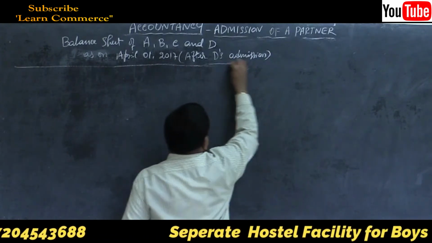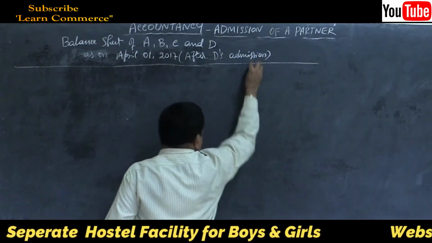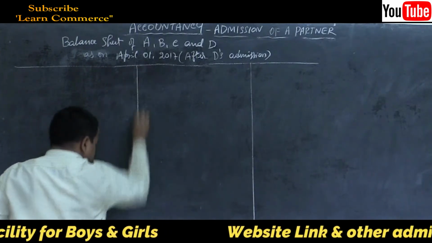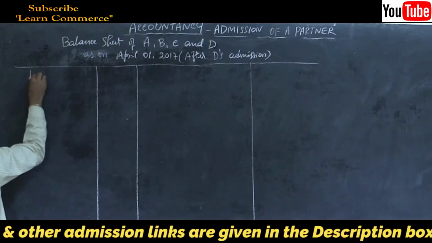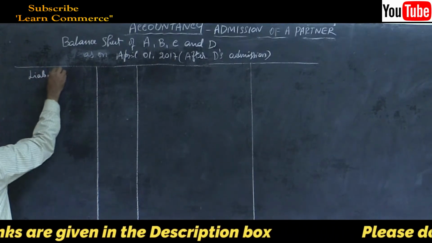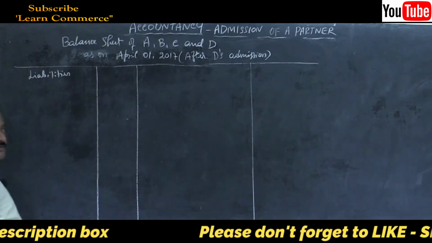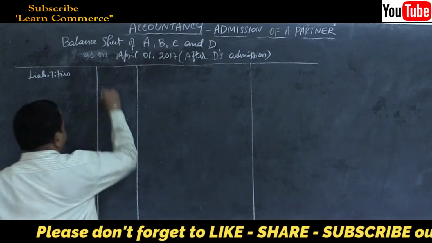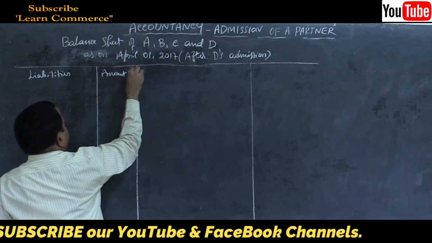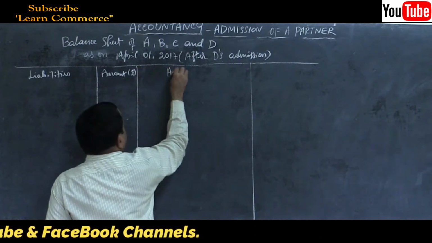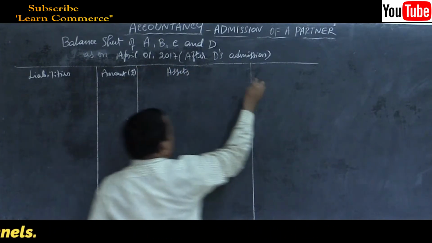Draw the columns. Liabilities, amount in rupees. Don't write debit credit. This is a statement, it is not an account at all. Amount in rupees. Assets, amount in rupees.